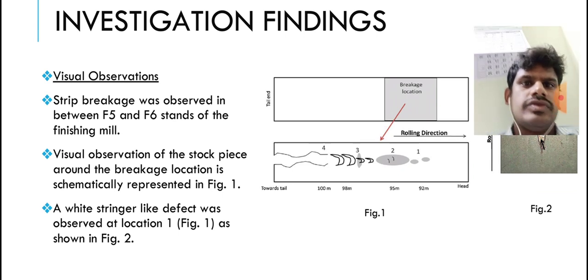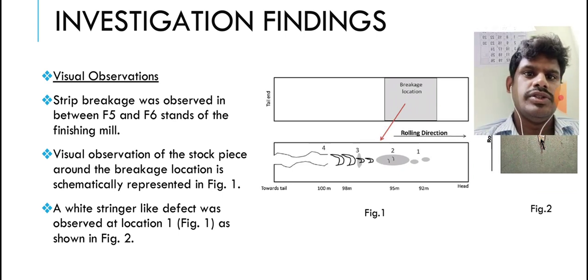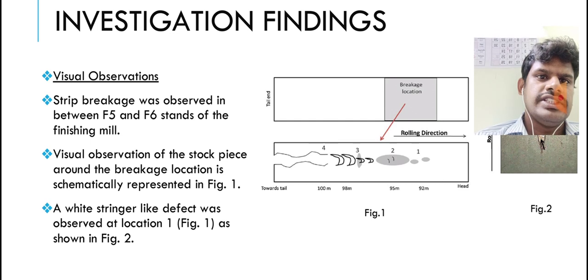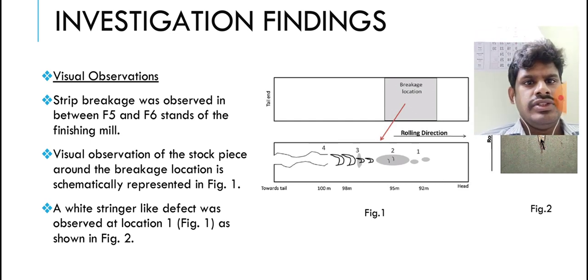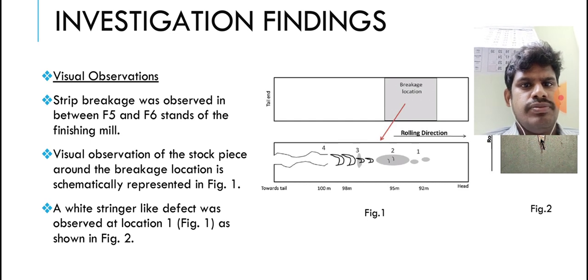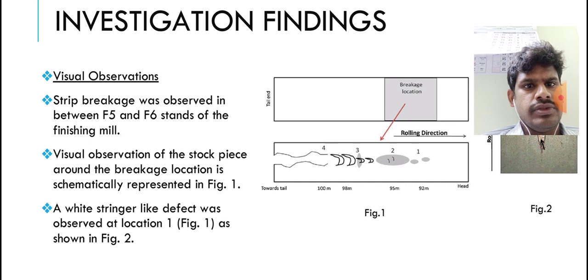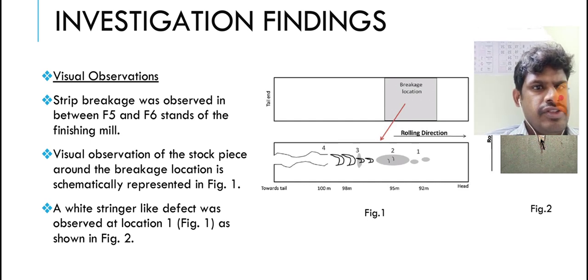strip breakage was observed in between F5 and F6 stands of the finishing mill. The visual observation of the strip piece around the breakage location is schematically represented in the figure. Look into the figure.